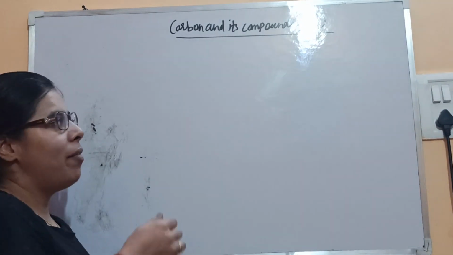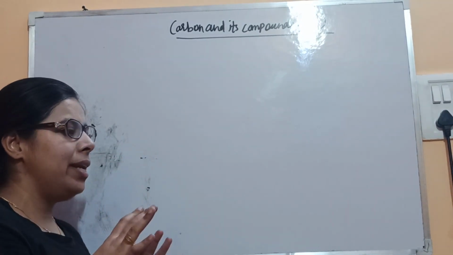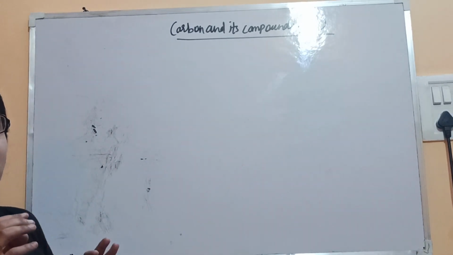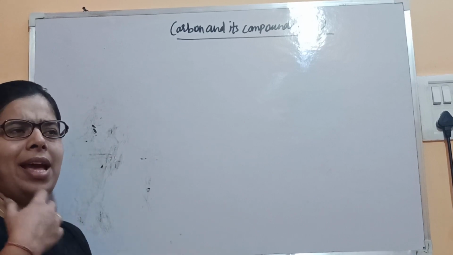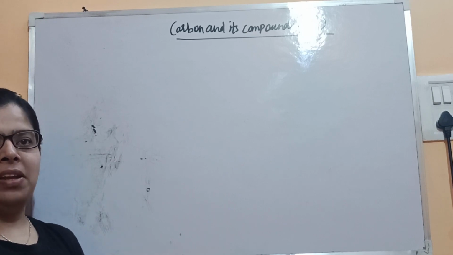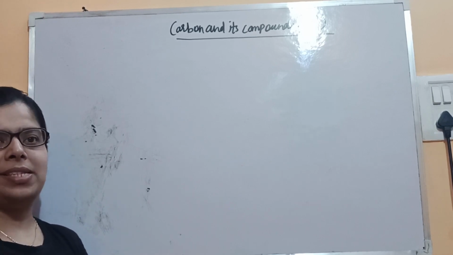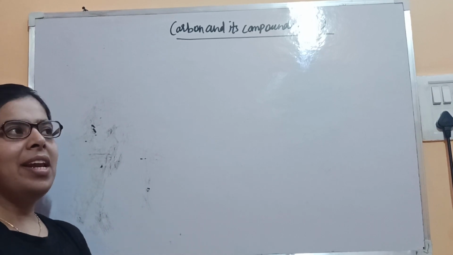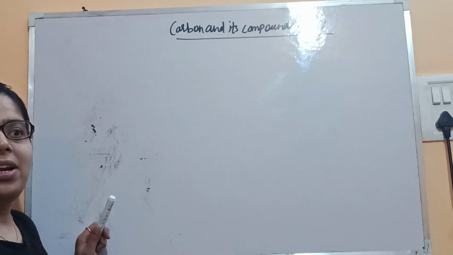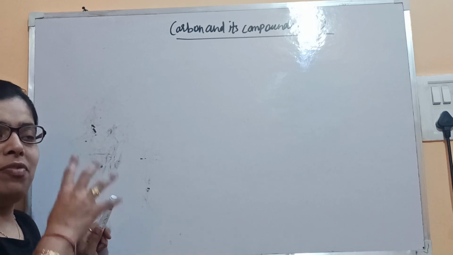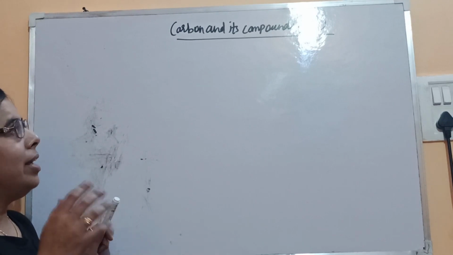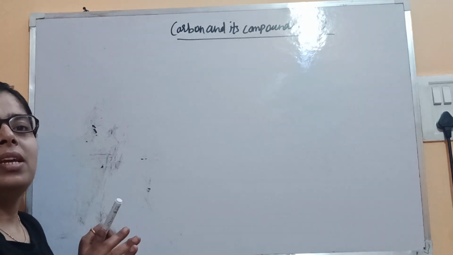It's a new chapter that we have to start. In this chapter, it's totally different from the chapters you have studied till now. Till now, all the reactions, acids, bases, and so many reactions were based on the ionic bond. Now you will be dealing with the covalent bond and the reactions related to it. You will find these reactions different from those reactions, which are totally based on the ionic bond. Today, in this chapter, you will be dealing with the reactions which are totally based on the covalent bond.